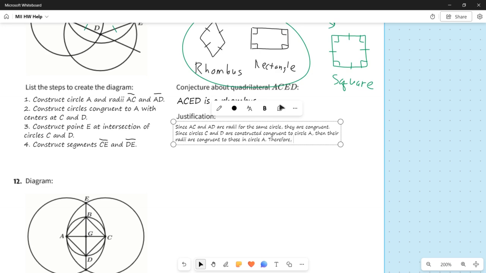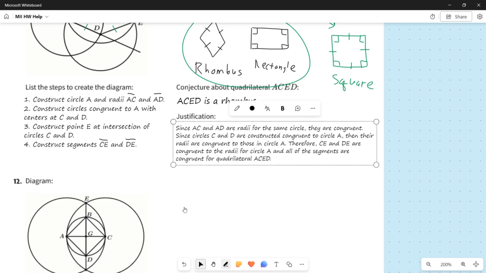So therefore, CE and DE are congruent to the radii for circle A, and all of the segments are congruent for quadrilateral ACED, which is the definition of a rhombus. And so that is our justification.